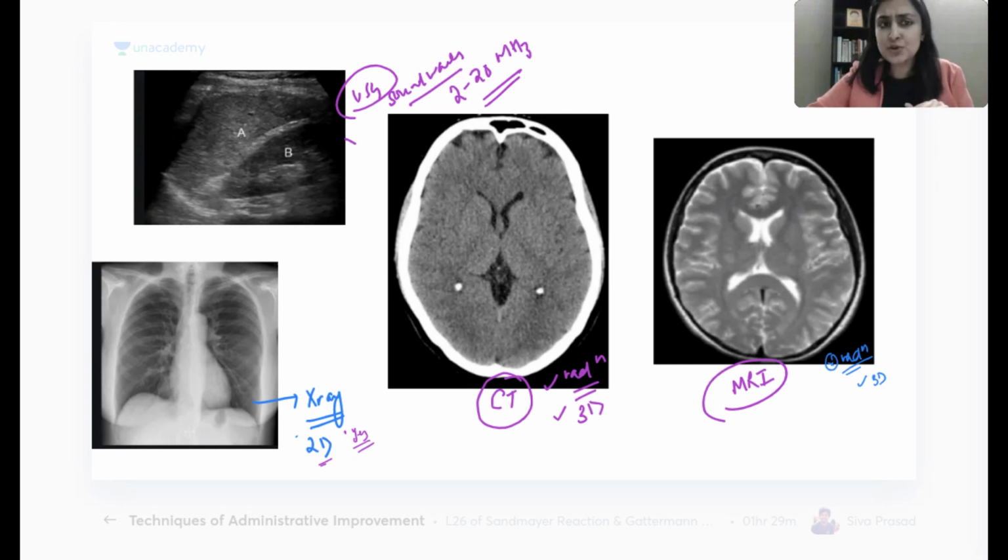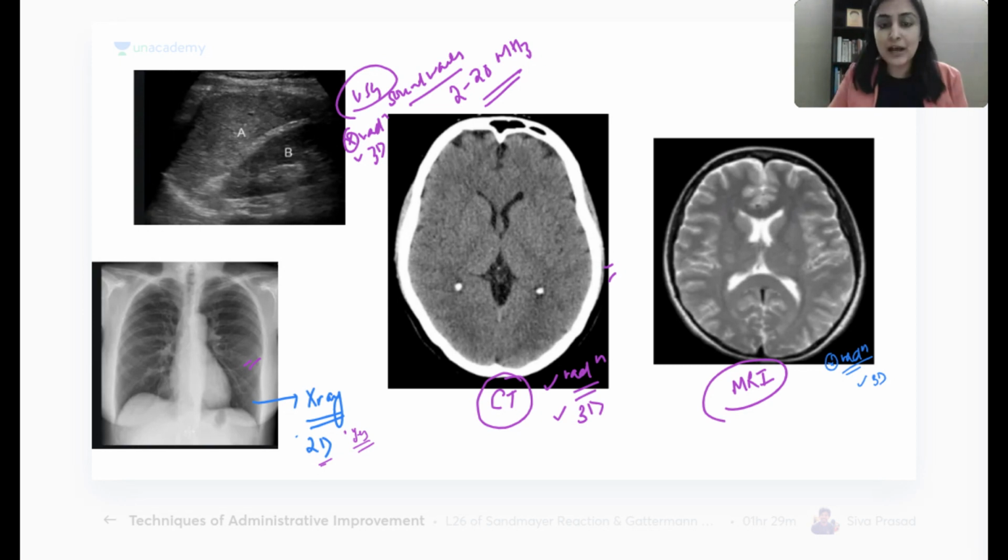So this also has no radiation. And one more thing about this, can I generate 3D images here? Yes, here I just have to move my probe. In the direction that I move my probe, I will get an image. So this is also a 3D image. Perfect. So out of these 4 investigations that we need to learn about, what did we establish? 2 have radiation: X-ray and its 360-degree brother, which is CT. MRI and ultrasound, very good. They do not have radiation.